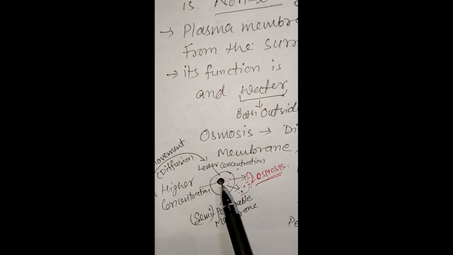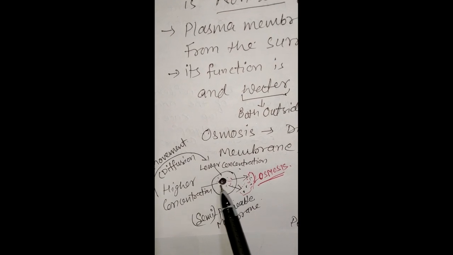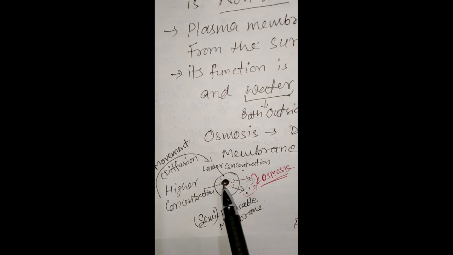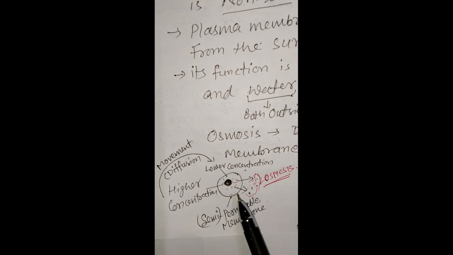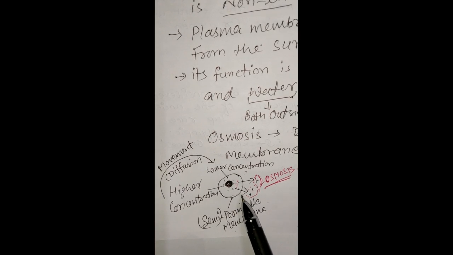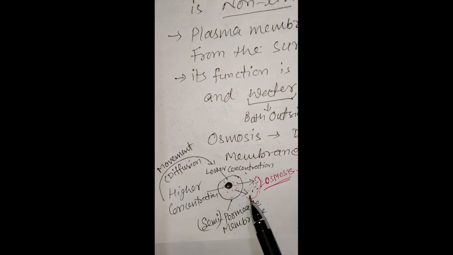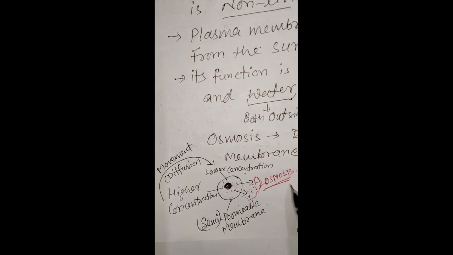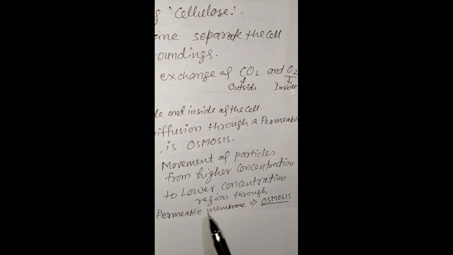The substance is inside the cell. It diffuses inside the cell from higher concentration to lower concentration. This is diffusion. And the particles of the substance come out from the cell through the permeable membrane. This is also called osmosis. Movement of particles from higher concentration to lower concentration region through a permeable membrane is osmosis.